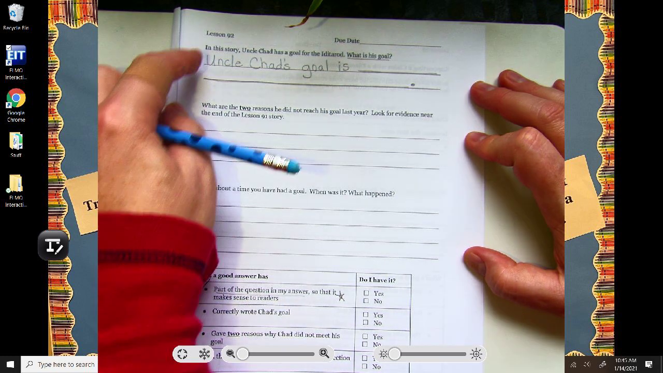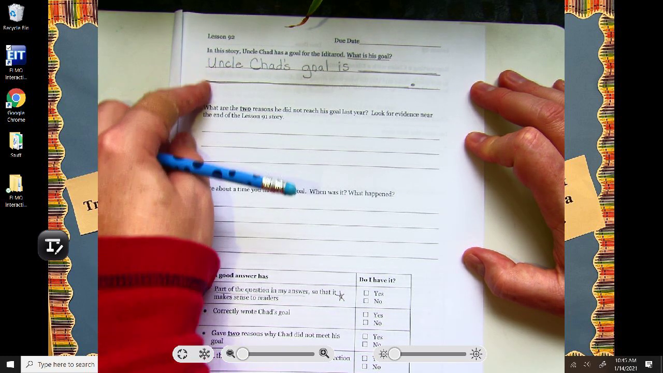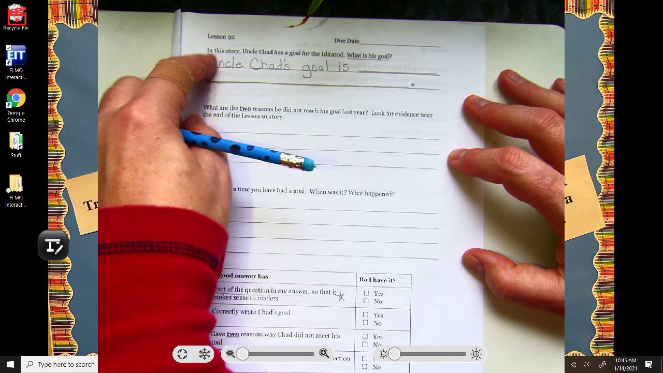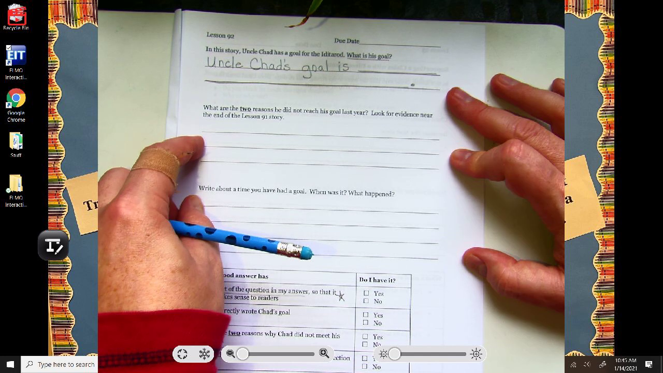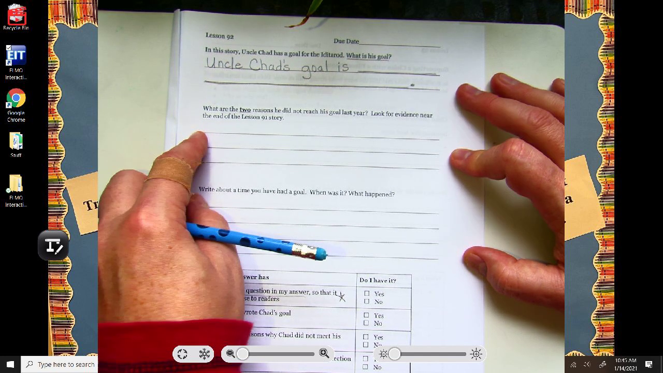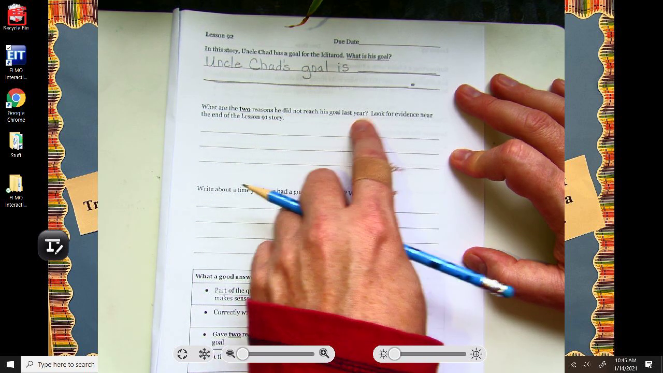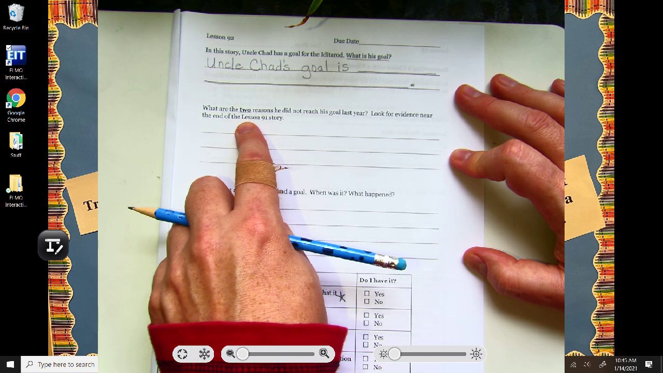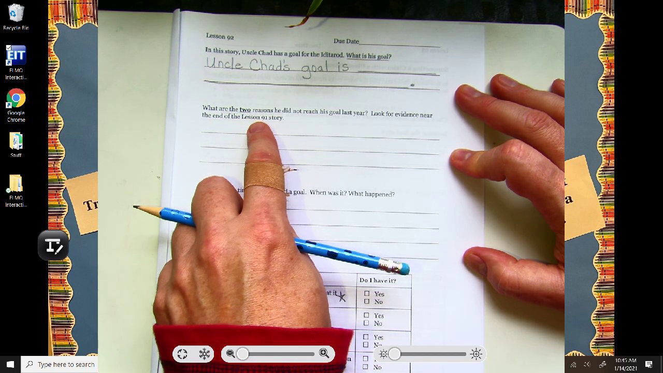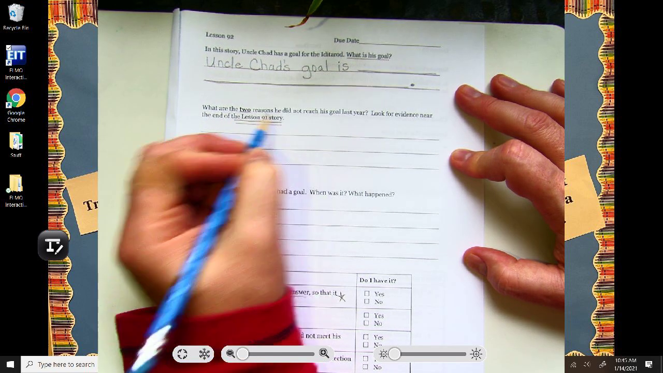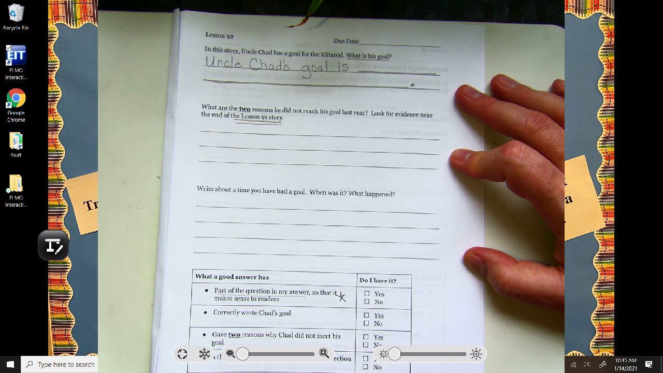If you want to pause right now and fill that in, you can. Otherwise, I'm moving on to give you a starter for the second question. And you can come back to this one later if you'd like, or press pause to answer it now, and then move with me to number 2. What are the 2 reasons he did not reach his goal last year? Look for evidence near the end of the lesson 91 story. So scholars, you're going to have to look back at yesterday's lesson. Toward the end of it, you will find why he did not reach his goal before.